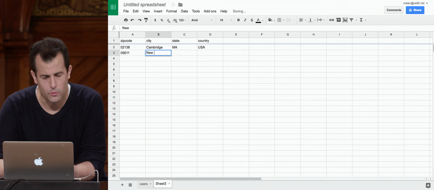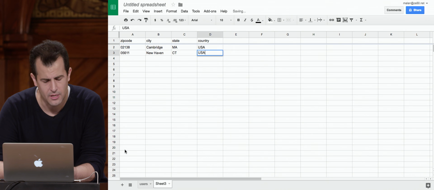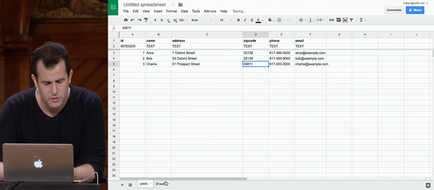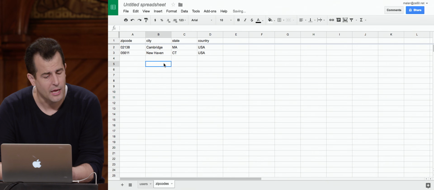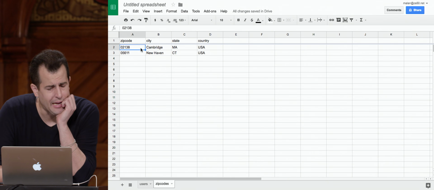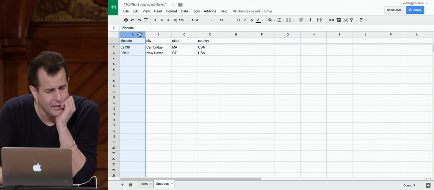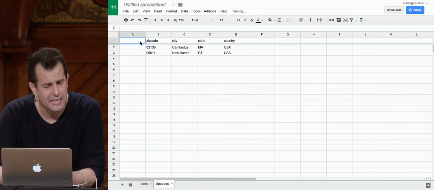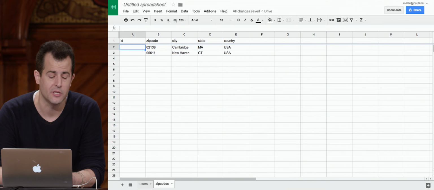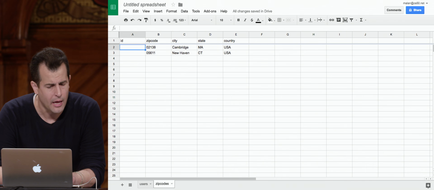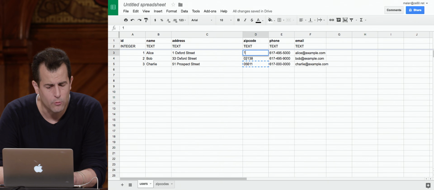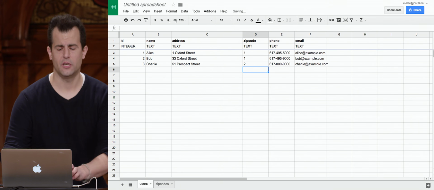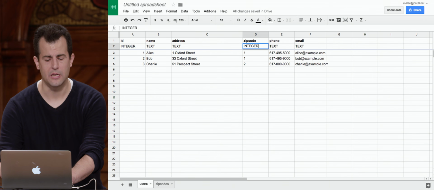Paste that. New Haven, Connecticut, USA. And now rather than just call this sheet 3, let me more intelligently call this zip codes. And you know what? I'm not loving how many bytes I'm using to store zip code. Why don't I learn from lessons past and give this table its own ID, and just arbitrarily assume that someone will number those for me. So now I can whittle this down to just numbers, where this should be an integer now.